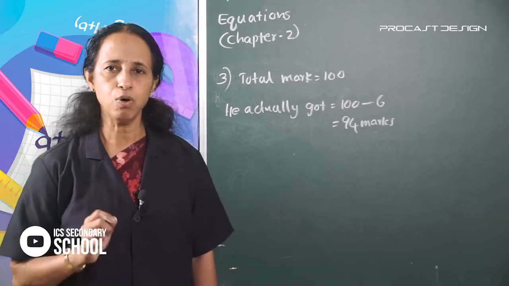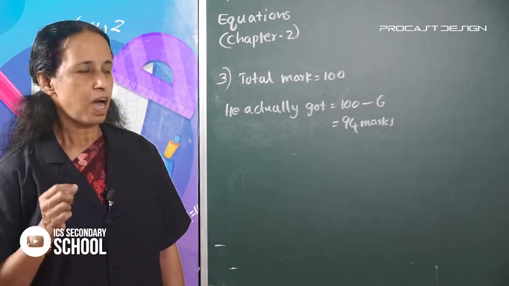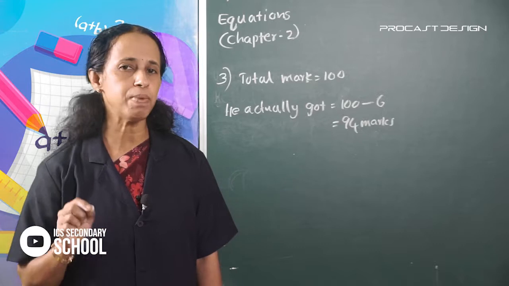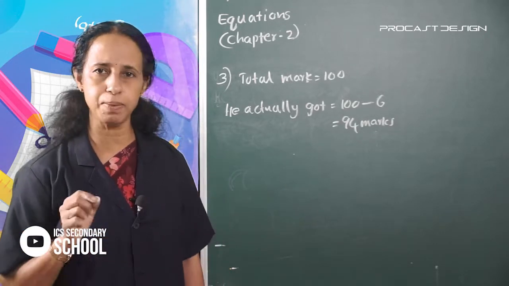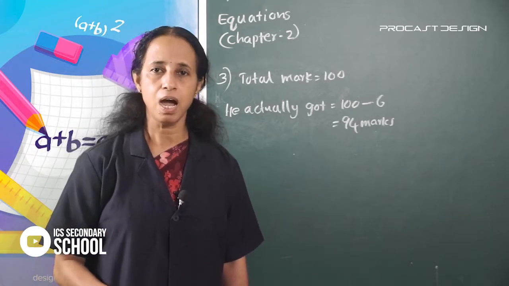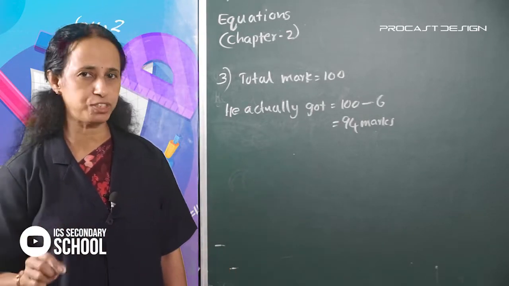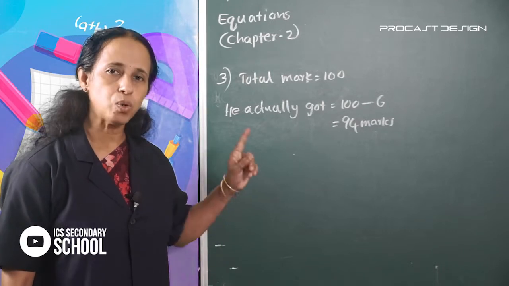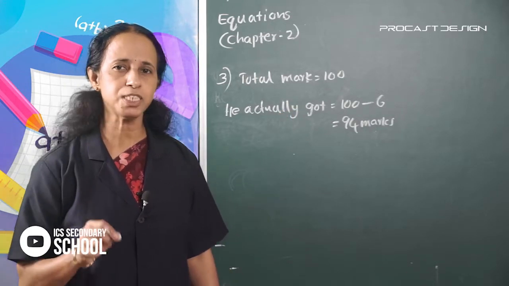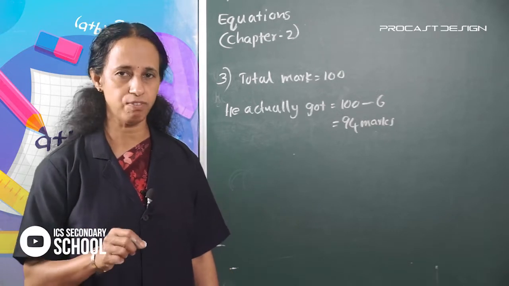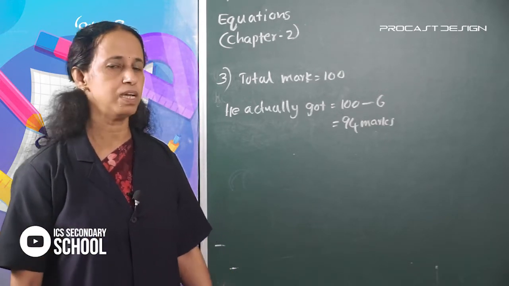"With 6 more marks I would have got 100 marks in the maths test," Rajamba said. How much mark did he actually get? That is the question. Here the total mark is 100. He wants 6 marks to get 100 marks.